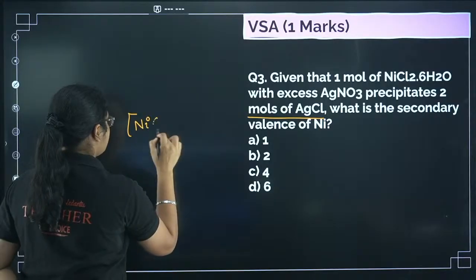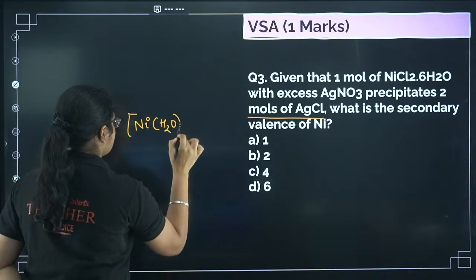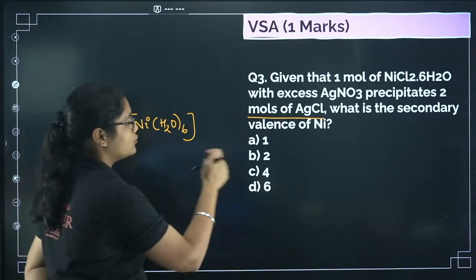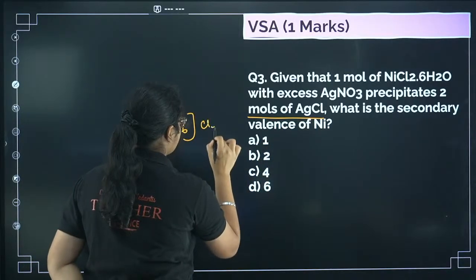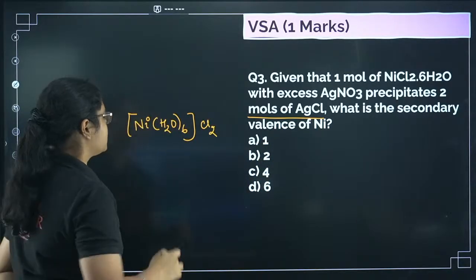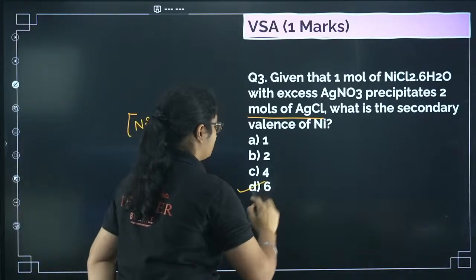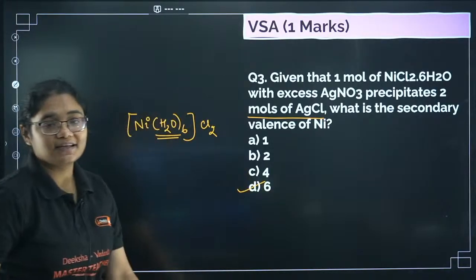You will have Ni(H2O)6. Now since 2 moles of AgCl is formed, 2 chlorine has to be outside. Now what is the coordination number of nickel here? 6. So that means I will get secondary valency as 6 here.